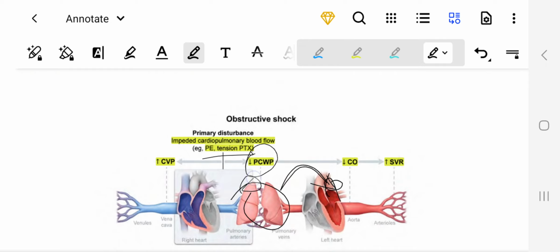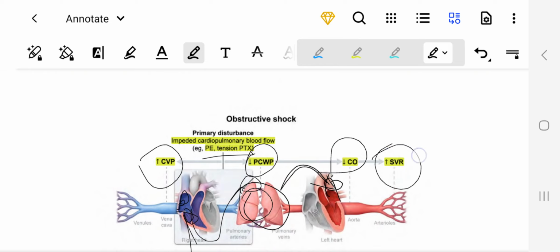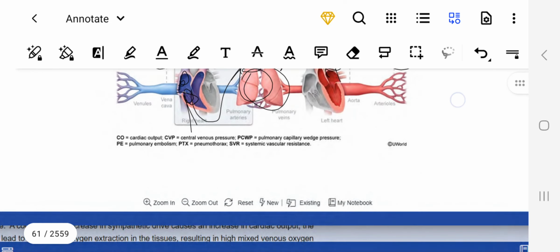But since there is obstruction over here, the fluid will accumulate in the right ventricle, then to the right atrium. Okay, so due to which the central venous pressure would be raised, and due to which the cardiac output would be decreased. As a compensatory mechanism, SVR would be raised.